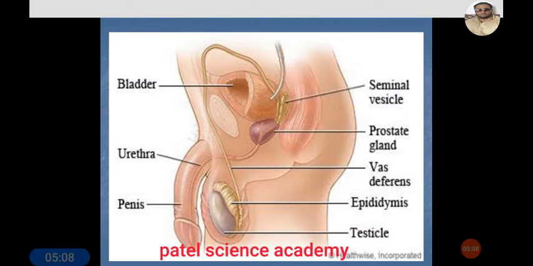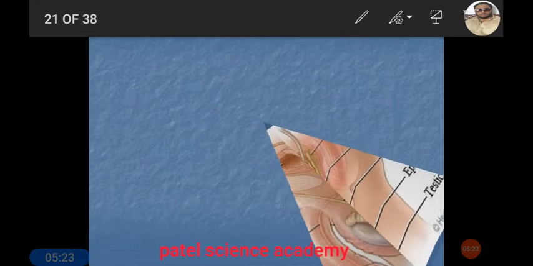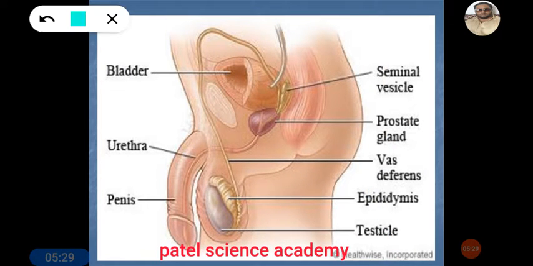Now we'll see the male reproductive system again diagrammatically in this structure. So dear students, I explained the testes. You can see here there is one pair of testes, which are also called testicles. The testes are covered in dotted skin, which is called the scrotum, which is not given in this diagram.